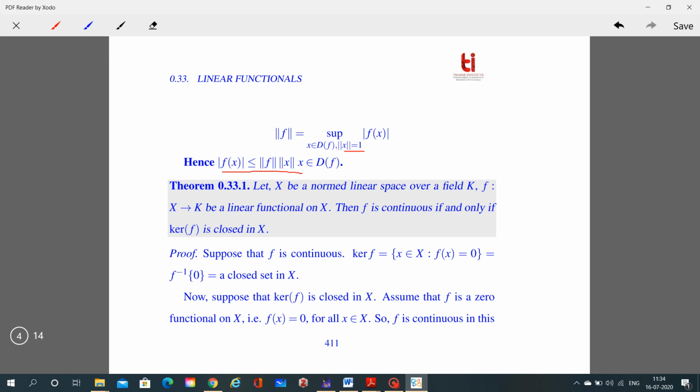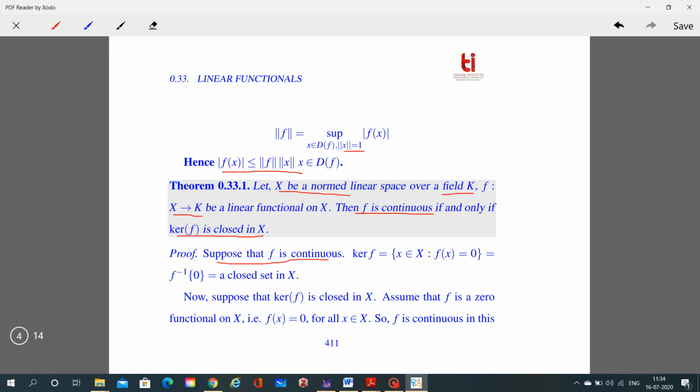Now the following theorem will tell us about the continuity of linear functionals. Let X be a normed linear space over a field K and f be a linear functional from this normed linear space to the field K. Then f is continuous if and only if the kernel of f is closed in X. Now first suppose that f is continuous.